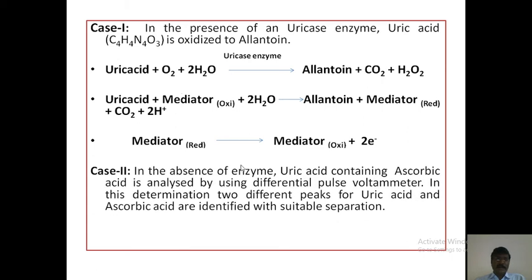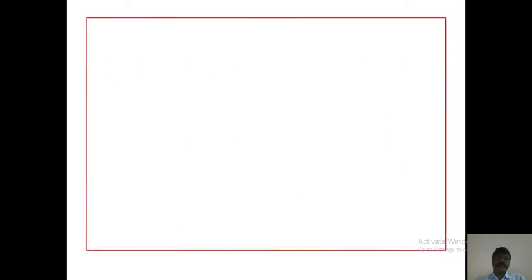In case 2, in the absence of enzyme, uric acid containing ascorbic acid is analyzed by using differential pulse voltammetry. In this determination, two different peaks for uric acid and ascorbic acid are identified with suitable separation. That is, these are two cases. In these two cases, it is easy to analyze uric acid by using amperometric sensors. Next, what are the applications of amperometric sensors?